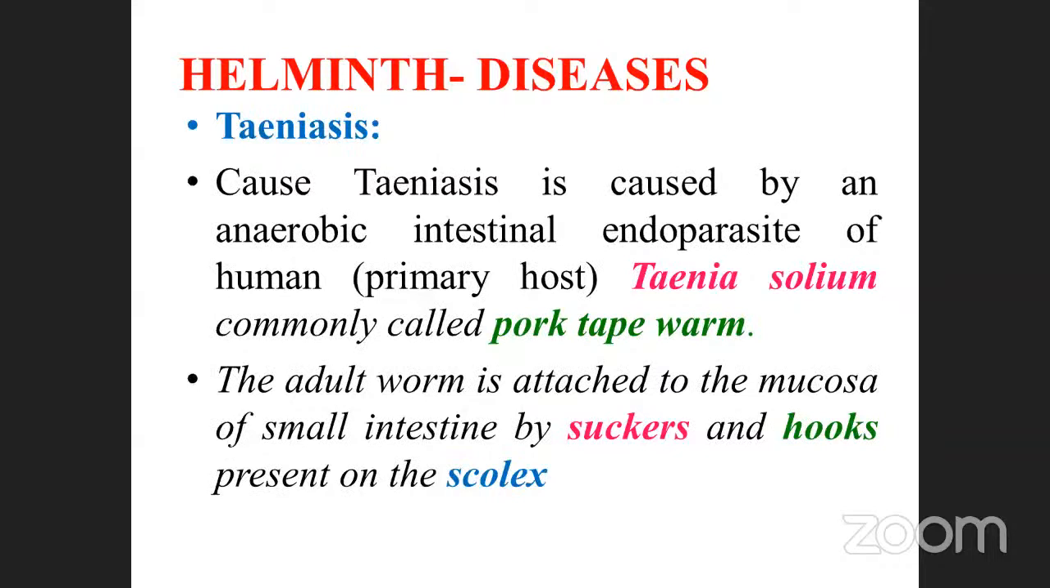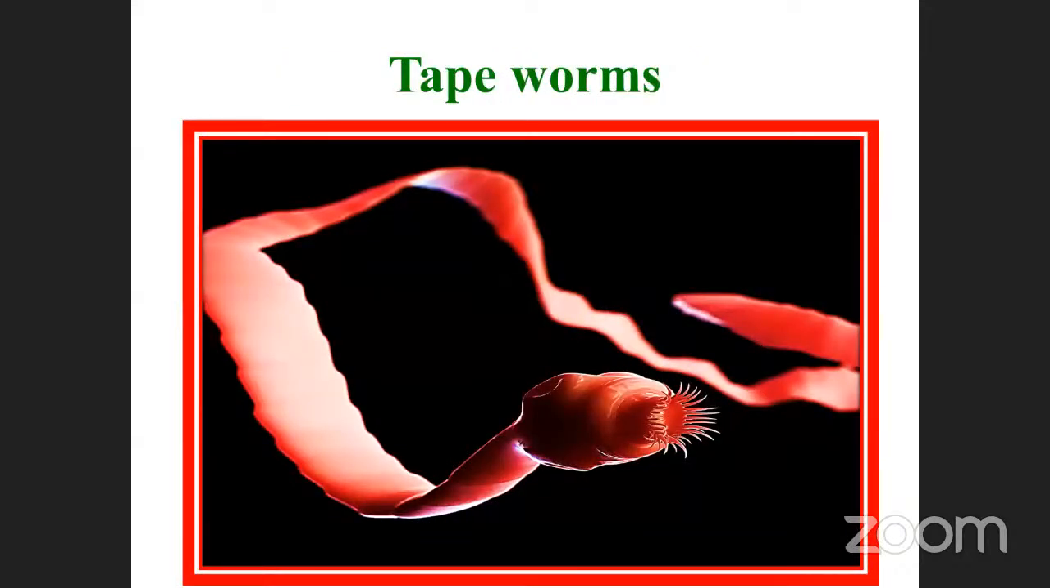It has suckers and hooks. The hooks are used for attachment to the epithelial cells of the intestine. In the sucker, there is a small opening, and they absorb all the food materials or nutritive substances from the food pathway. See, this is called a tapeworm. This part is called the scolex. Above it there is a small needle-like structure. This is called the hooks. This part is the sucker. It absorbs the nutritive substances.